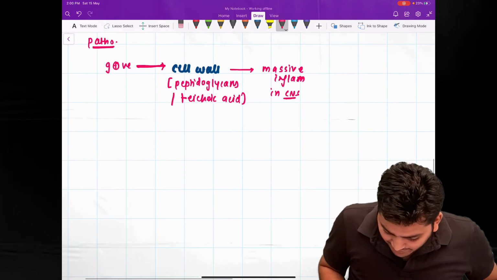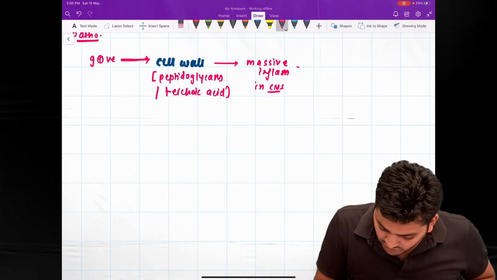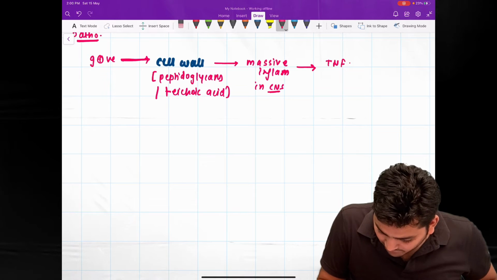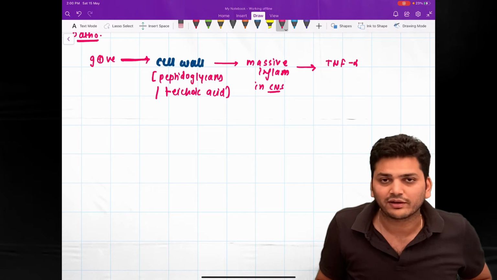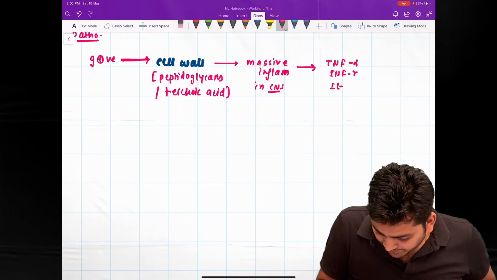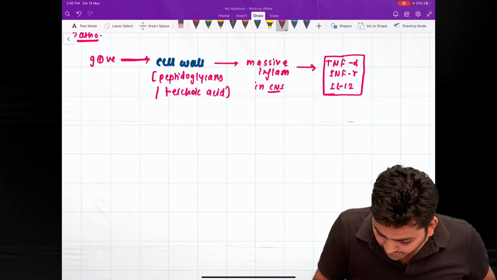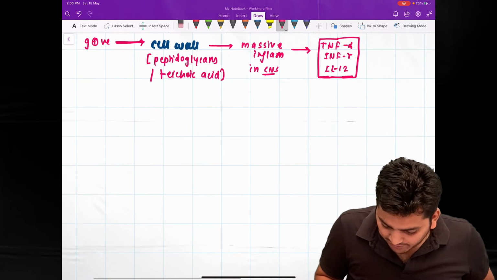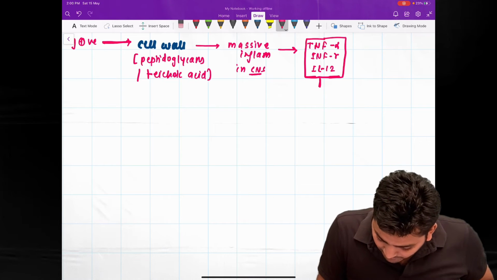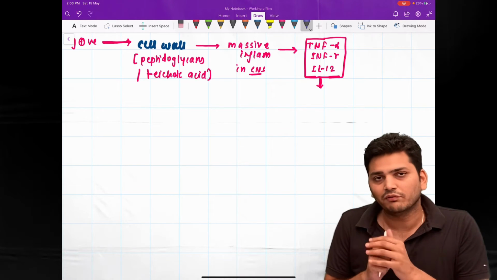Once there is massive inflammation in the CNS, particularly in the meninges, a lot of cytokines come: tumor necrosis factor alpha, interferon gamma, and particularly interleukin 12. These are the key cytokines that increase in quantity in the region of inflammation. Because of that, there is loosening of the blood-brain barrier.